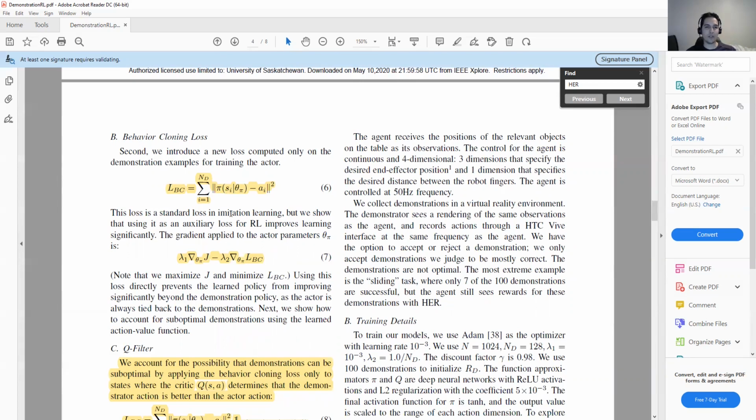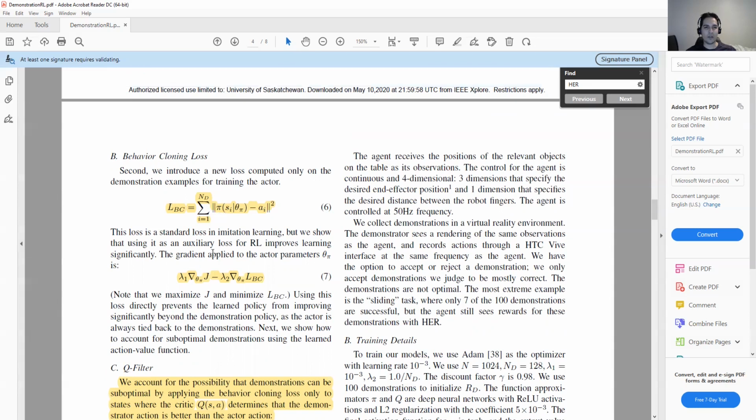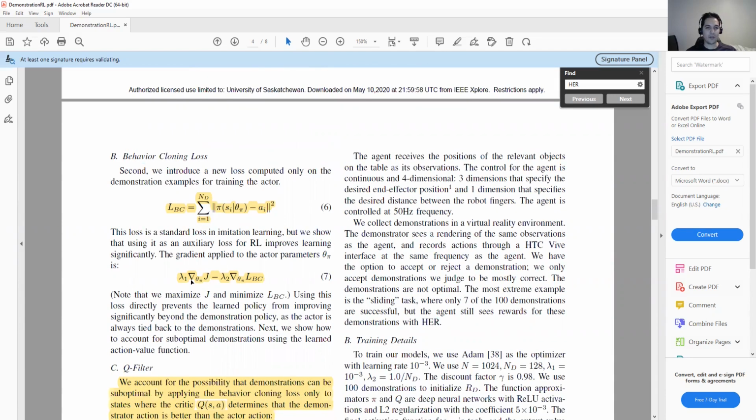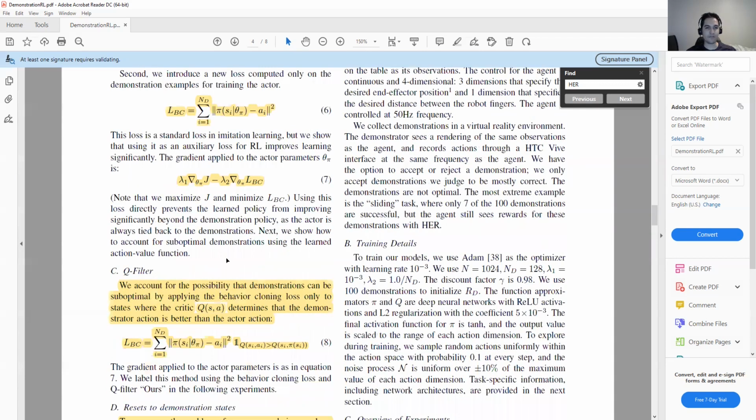But there is a point here that we want to reduce this one and increase this one, because we want to increase the rewards and reduce the difference between the action defined in the demonstration and the policy network. That's why we have a weight on the first loss. We want to maximize it, and the second one we want to minimize it. That's why we have a negative value here.